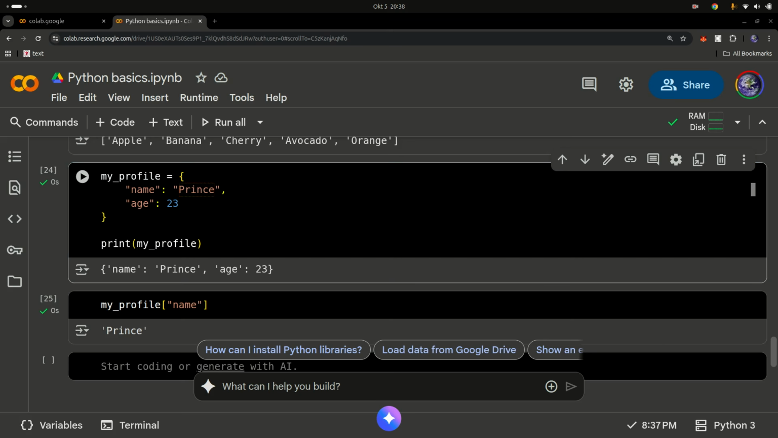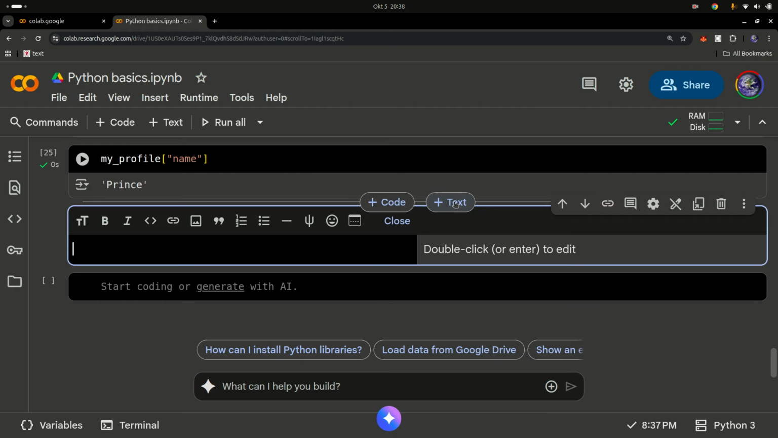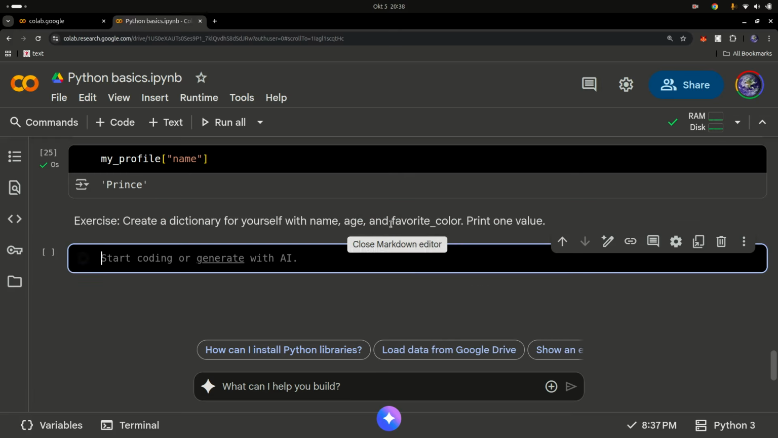Again, this has a lot of things you can do with it, and it's really crucial in programming. So I'm going to give you guys a bit of exercise to practice with. The exercise is to create a dictionary for yourself with your name, age, and favorite color. Print each value out one after the other. More of this in the actual main course.